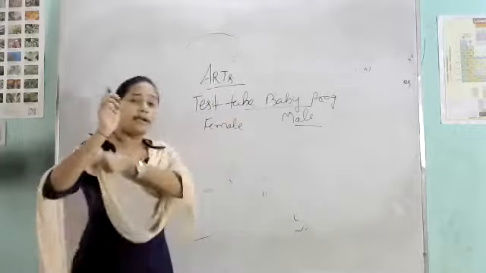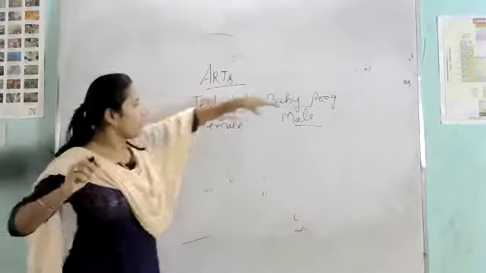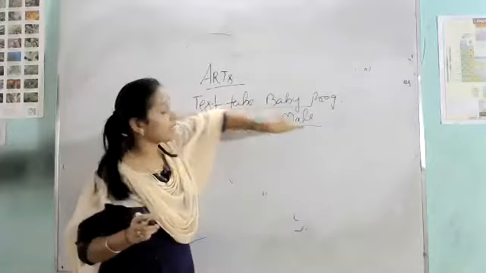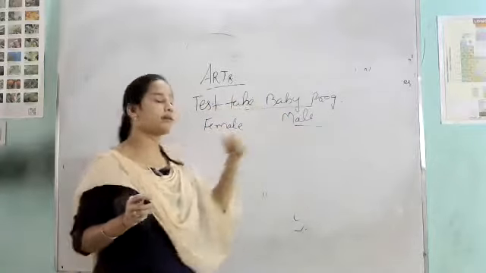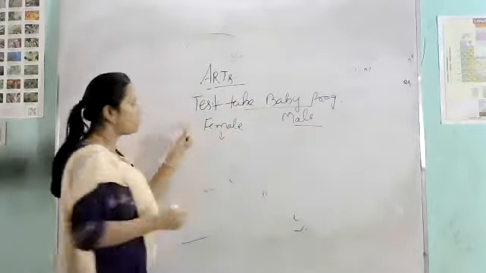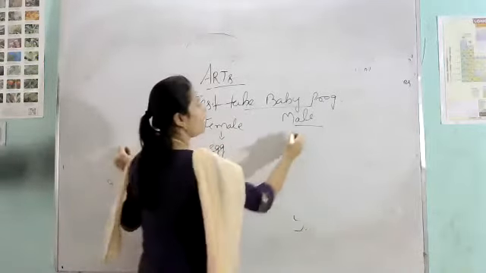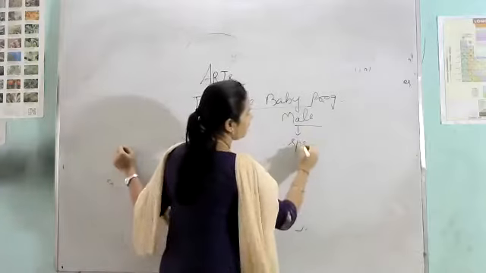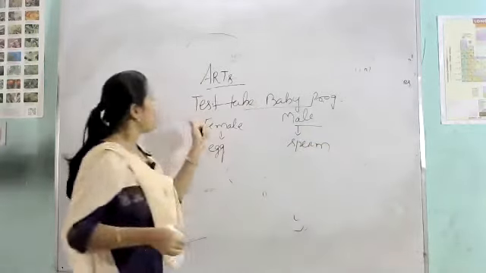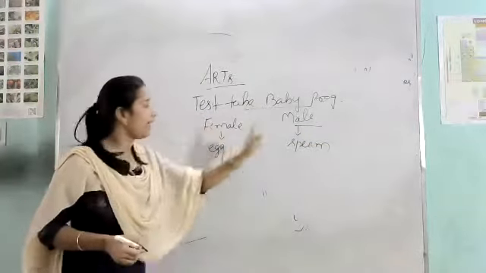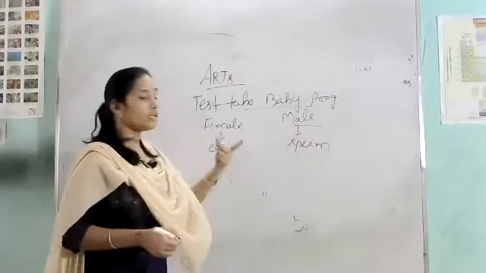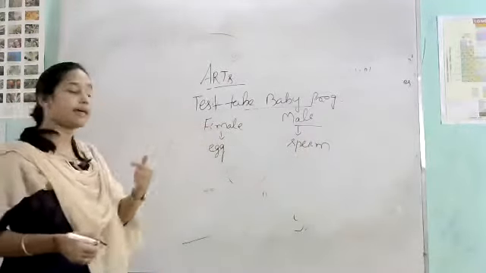In this program, one female partner and one male partner are required. Clear? One female gives the egg and one male gives the sperm. So what happens in the next step?